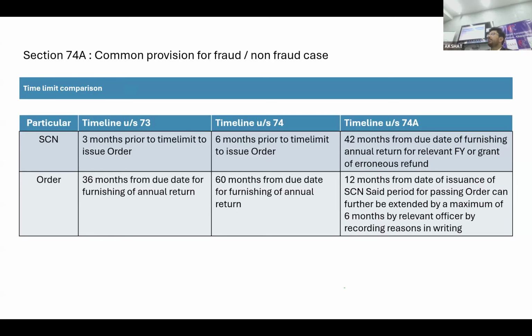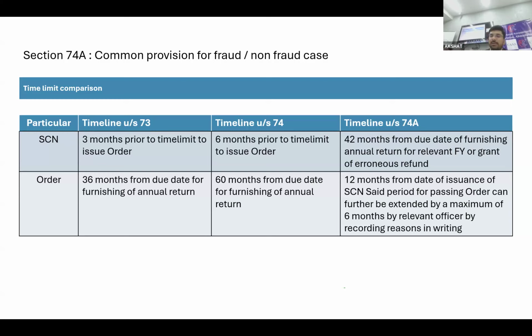The order time limit has been defined from the annual return date, right? And they are saying that before the order, you will get at least 3 months time. Earlier what used to happen was that when the last timeline for the order came, there was a rush. And that is why we are seeing a bombardment of SCNs right now, because of this provision.